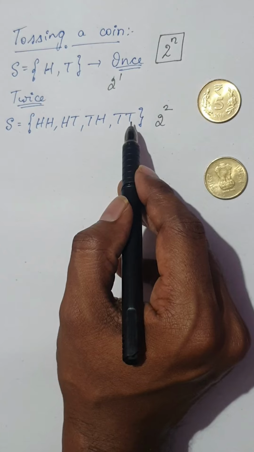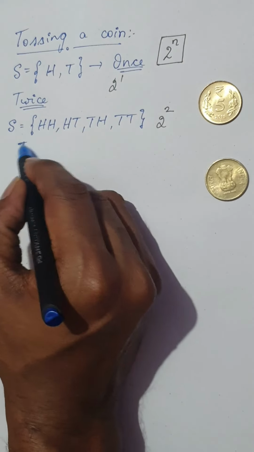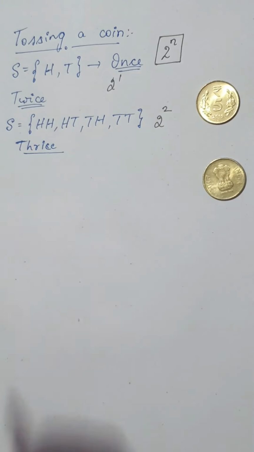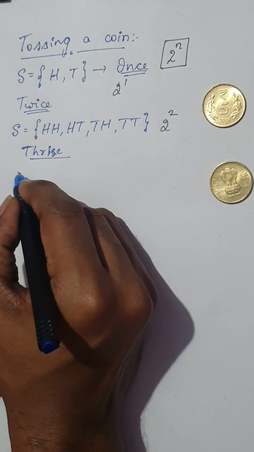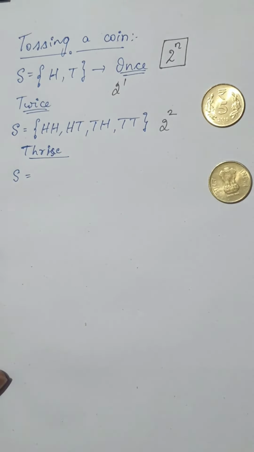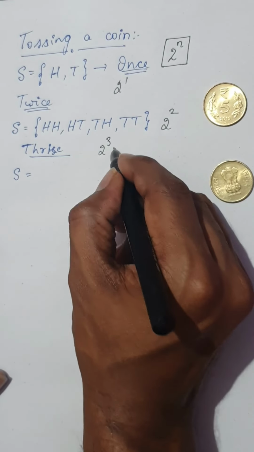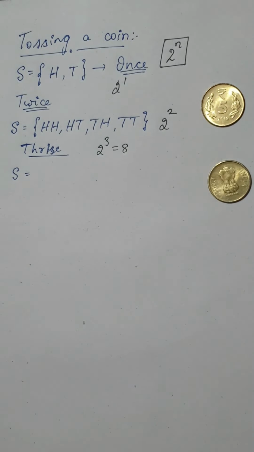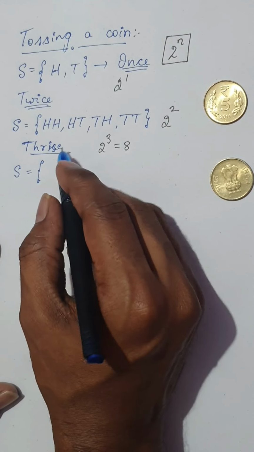Now, in case you're tossing a coin thrice, or 3 times, your sample space will have 2 power 3, so you have 8 outcomes. The outcomes would be as this.